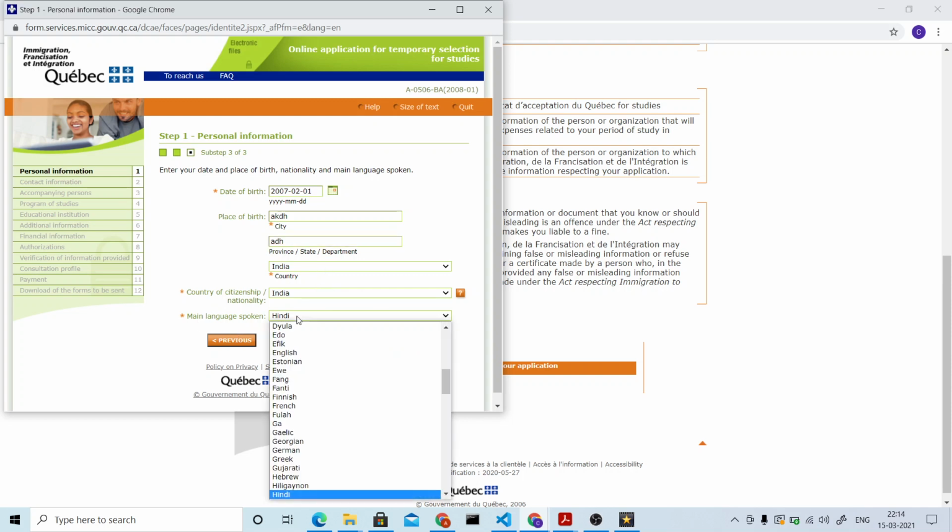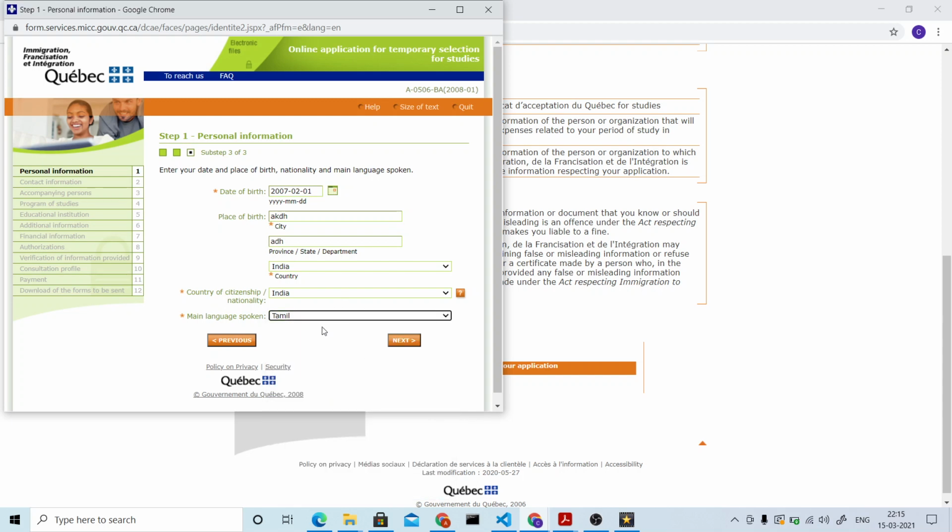And what is the main language spoken? So here, if you're from Tamil Nadu, you can just select Tamil. Or if you're from Telangana or Andhra Pradesh, you can select Telugu. What is your mother tongue? That's the main language spoken. Once you fill in this information, you're done with step one, which is personal information. You can click on next.